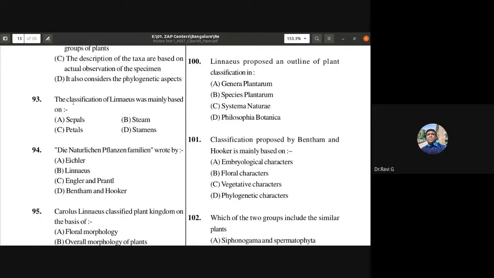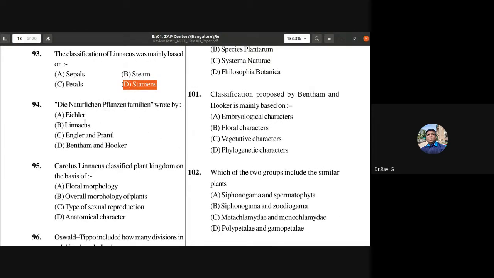Third one, 93rd: the classification of Linnaeus was mainly based on sepals, stem, petals, stamens. So what was the classification of Linnaeus mainly based on? It was based on stamens, the type of stamens. So for 93rd, D is the answer.